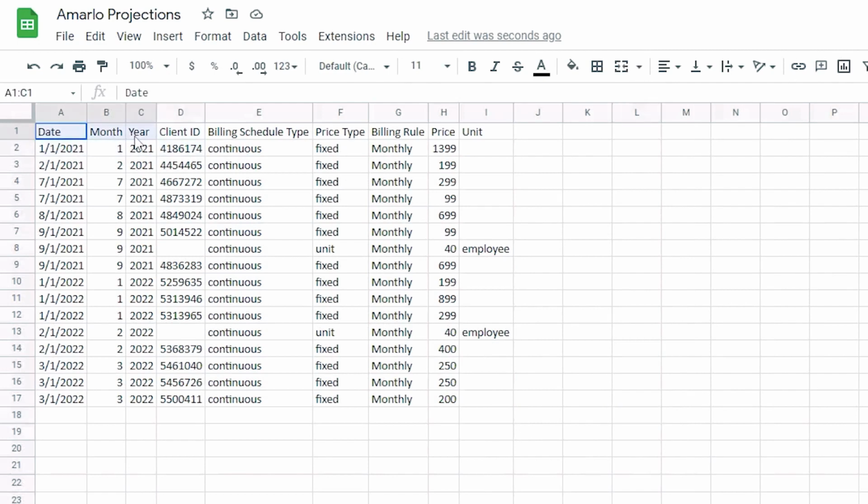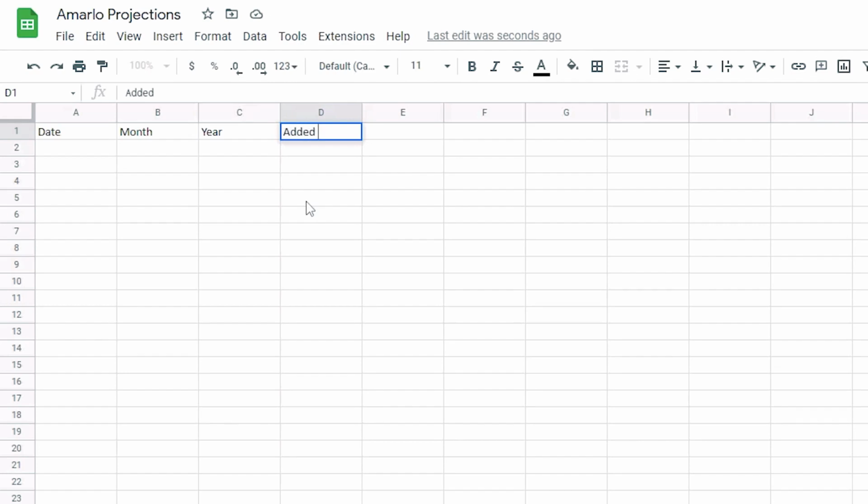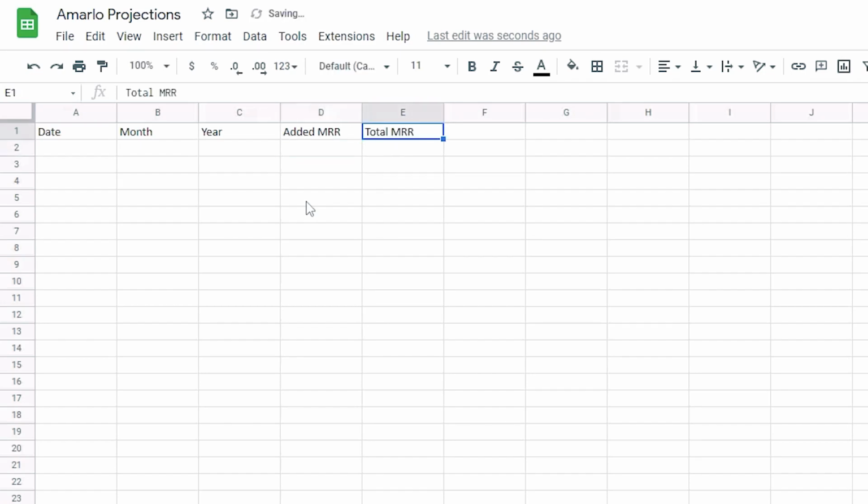So I'm going to grab date, month, year, and we'll do this. We're going to call this added MRR, and we're going to call this total MRR. Sounds good. All right, so now we can take this information that we have in our pivot table and we can grab what happened in a given month.